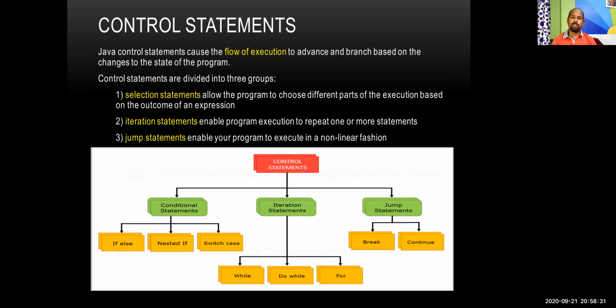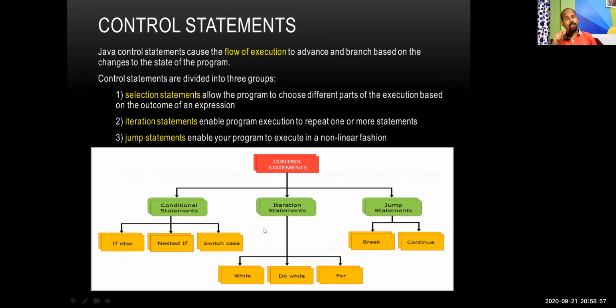And jump statements. Jumping means jumping from one statement to another statement. Sometimes from one statement, the programmer jumps to the next statement, skipping some of the statements. In that case, that will be a forward jump.